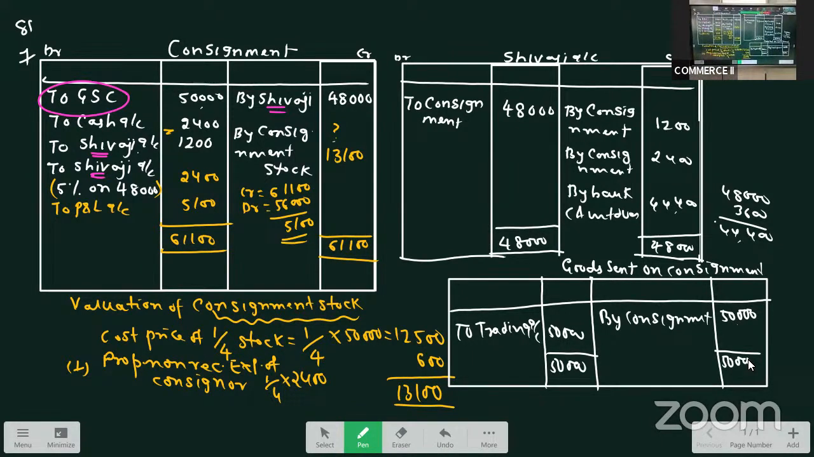Right? Done. We'll take one more question. Question number 9. It is a little different from all the questions we have done. So we'll take question number 9. Page number 82, question number 9.